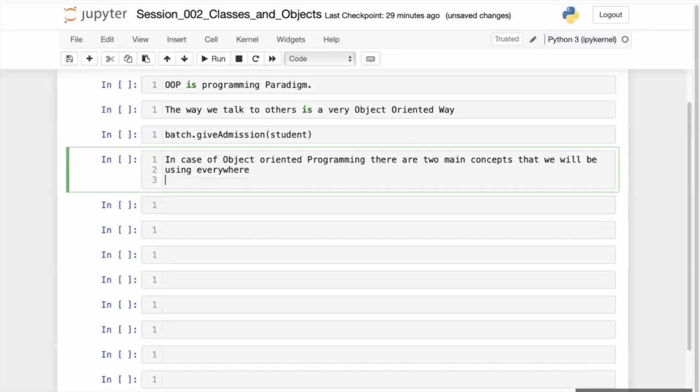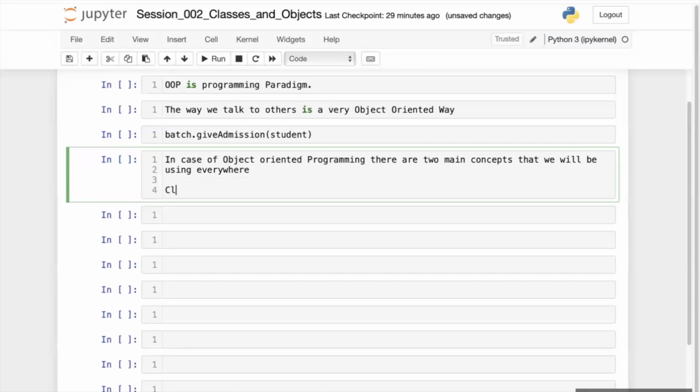What are those concepts? One is called classes and another is called objects. These are the two very important, main concepts in object oriented programming.